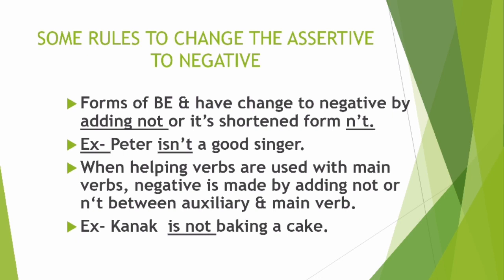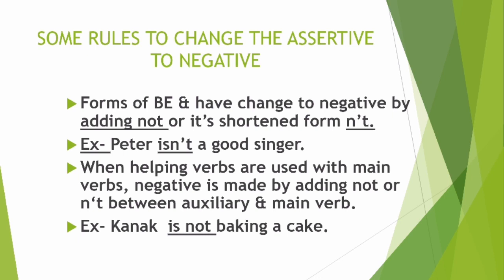Is, am, are, was, were are the forms of be. And what are the forms of have? Have की forms होती हैं has and had. ठीक है? So how to form negative? We have to add not or shortened form n apostrophe t. Like Peter isn't a good singer or Peter is not a good singer. So it is a negative sentence, right? आपने isn't add किया, या तो n apostrophe t add करो या is not add करो. It means the same.